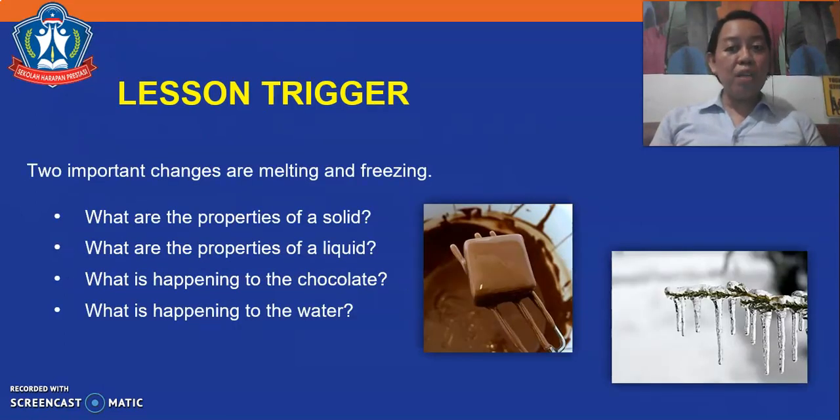For our lesson trigger, two important changes are melting and freezing. Here are some questions for you to answer. What are the properties of a solid? What are the properties of a liquid? What is happening to the chocolate? What is happening to the water? Take your time to answer, children, and don't forget to send your answers in the Google Classroom.